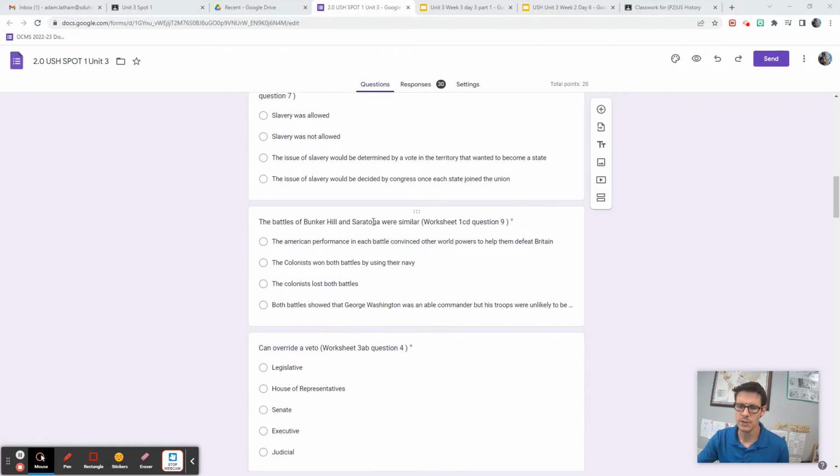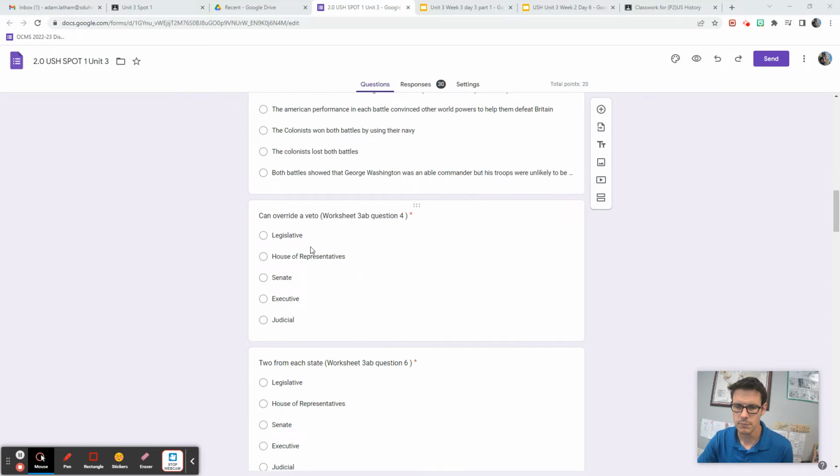The battles of Bunker Hill and Saratoga were similar because, Worksheet 1CD, Question 9, the American performance in each battle convinced other world powers to help them defeat Britain. The colonists won both battles by using their navy. The colonists lost both battles. Both battles showed that George Washington was an able commander, but his troops were unlikely to be successful.